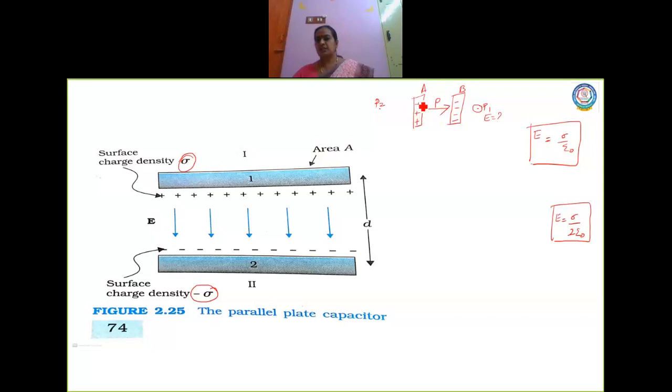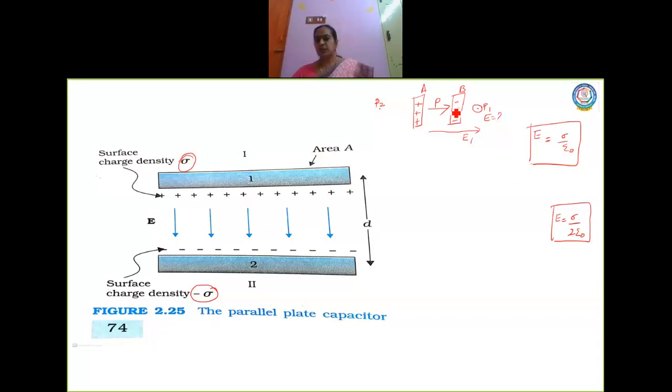What is the electric field with respect to this plane sheet? You will have the electric field in the direction like this. This is the electric field due to the sheet A, which is positively charged, at this point P1, which is E1. It is given as E equal to sigma by 2 epsilon naught.